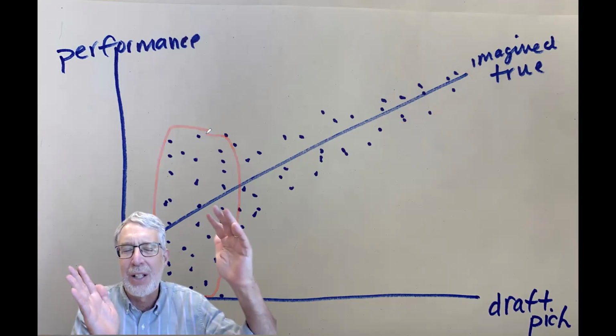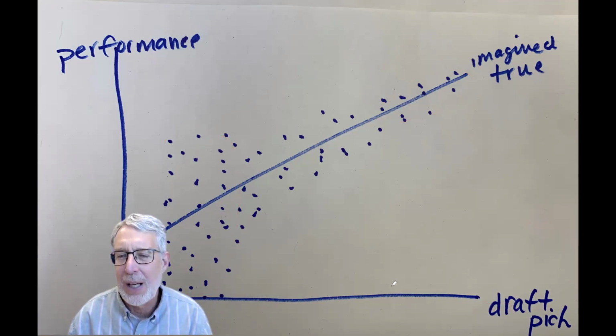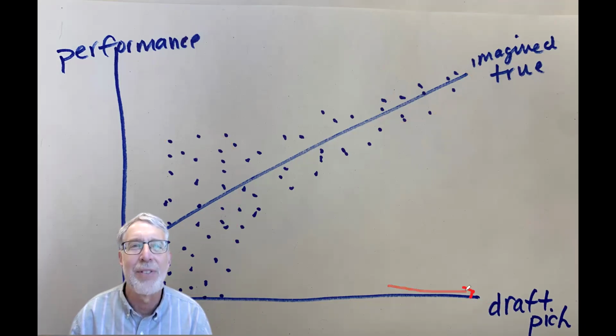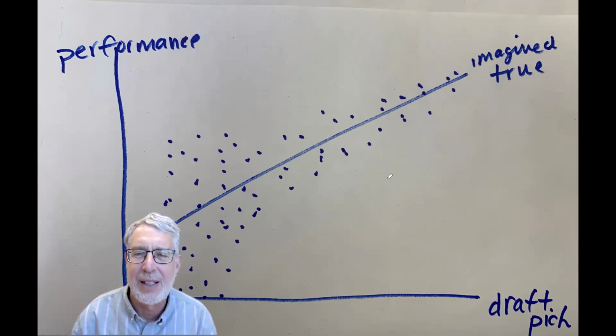So the range of variation is large for them. The range of variation of people who are better players, as we move along here, gets smaller and smaller. So that might be our pattern of error. So this is heteroscedasticity.